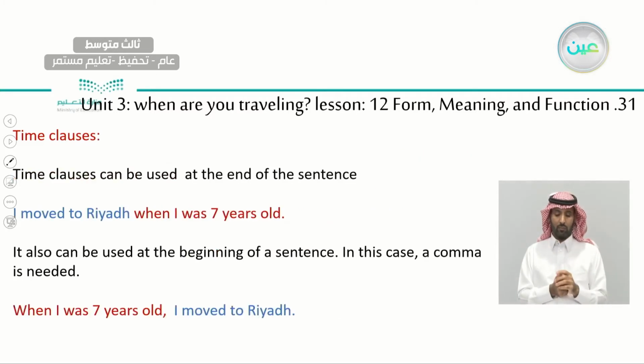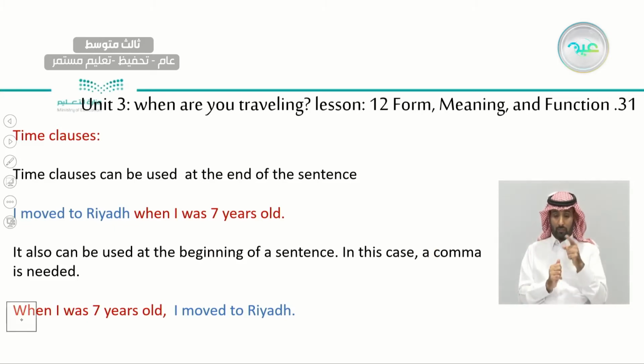Excellent. Okay. Also, time clauses can be used at the end of the sentence. We don't only say, when I was 7 years old, I moved to Riyadh. Sometimes we can say, I moved to Riyadh when I was 7 years old. This is the time clause, and this is the main clause. When we use the time clause at the beginning of the sentence, we need what? A comma. We need a comma, okay?